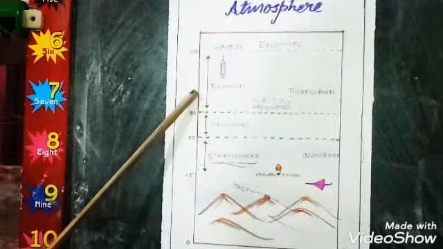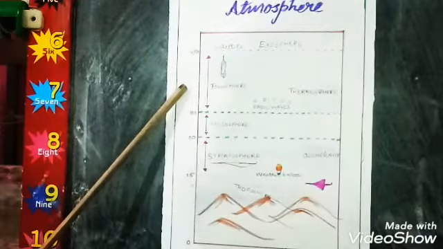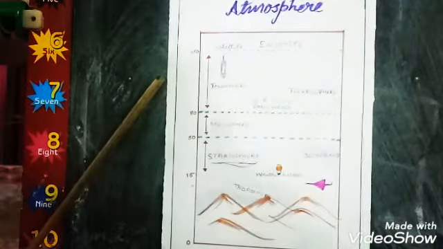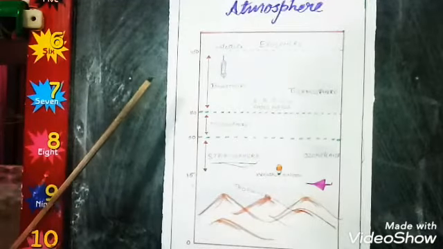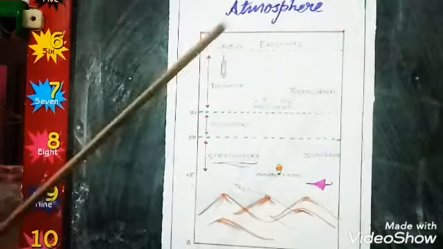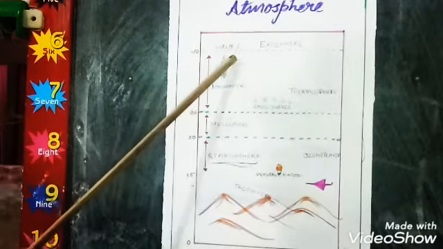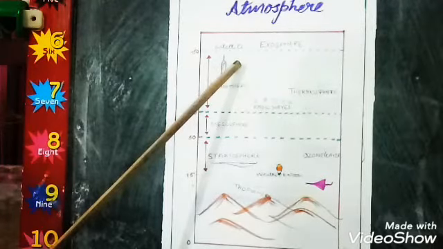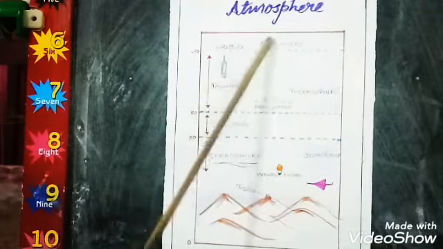Next is the exosphere. As discussed earlier, this is the outermost layer of the atmosphere that extends from 450 km to 9,600 km. Only very rarefied air exists in this layer, and the temperature reaches several thousand degrees centigrade. It consists of hydrogen and helium gases.